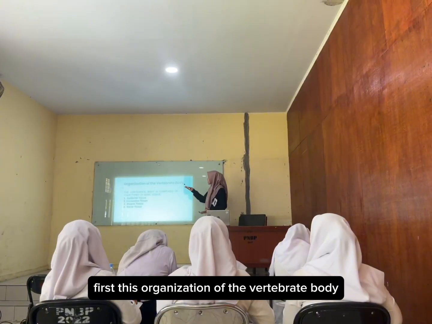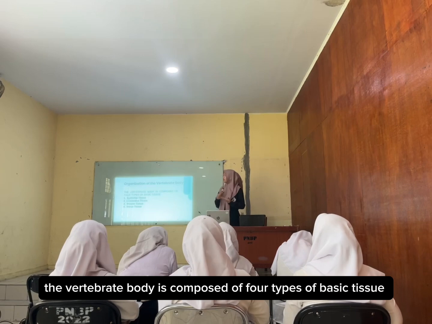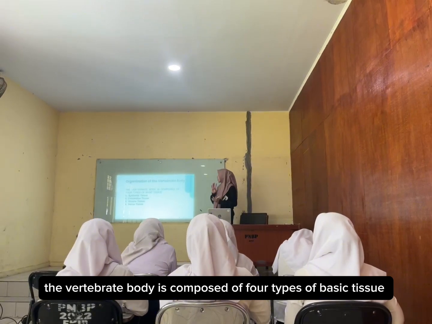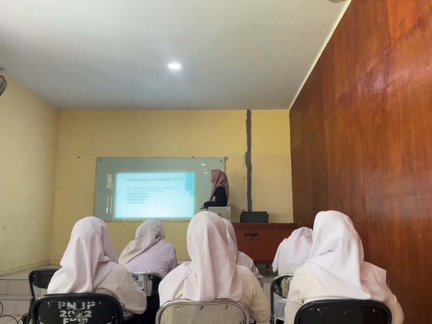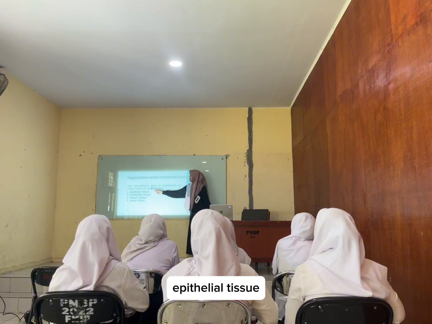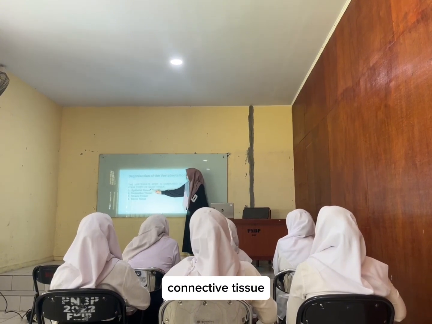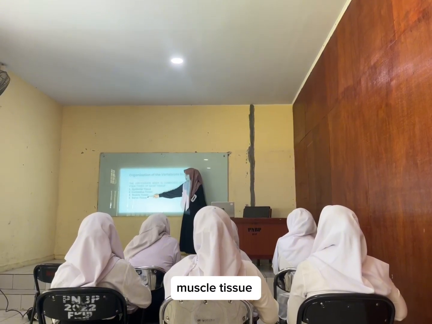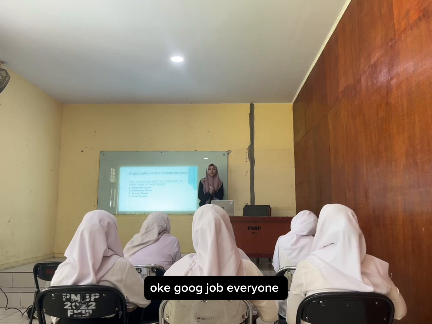First is organization of the vertebrate body. Now, the vertebrate body is composed of four types of basic tissues: epithelial tissue, connective tissue, muscular tissue, and nervous tissue. Okay, good job everyone.